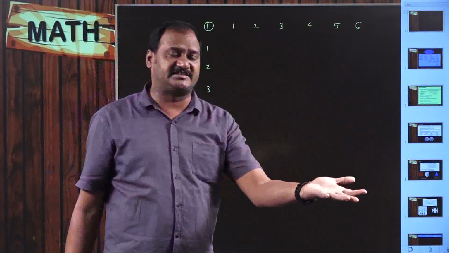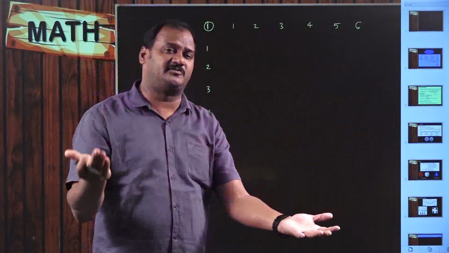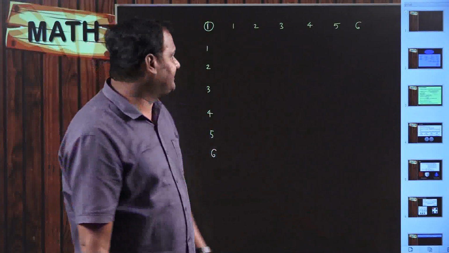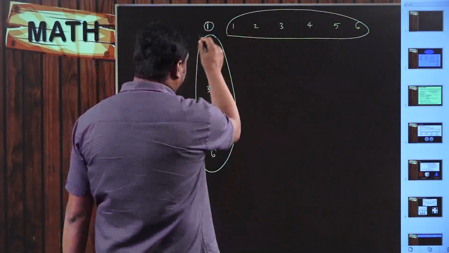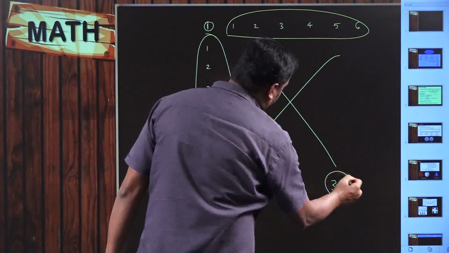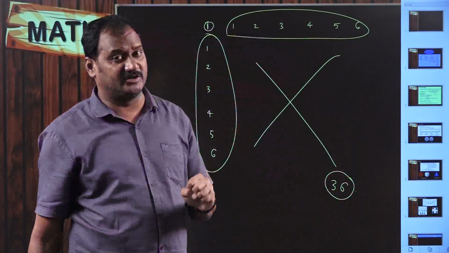Similarly, when you are rolling the second die, suppose it is showing 2, the same number of possibilities are there with the second die also. Understand? So like that, these are 6 and these are 6. 6 multiplied by 6 is going to be 36 possible outcomes. Okay? So there are totally 36 possible outcomes here.